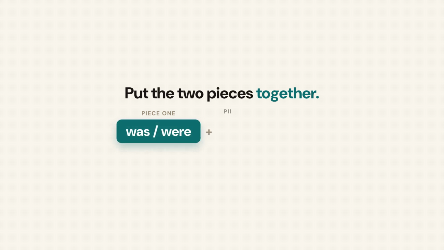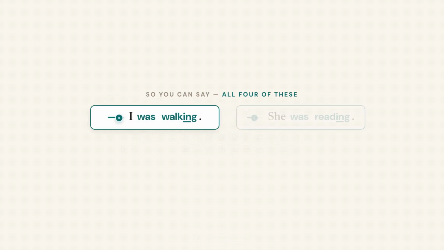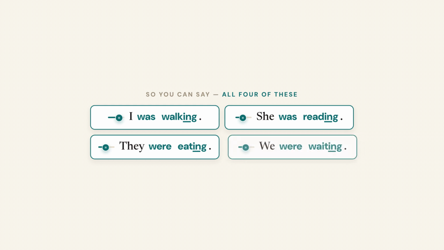Now put the 2 pieces together. Was or were, then the verb with ing. That is the whole tense. I was walking. She was reading. They were eating. We were waiting.